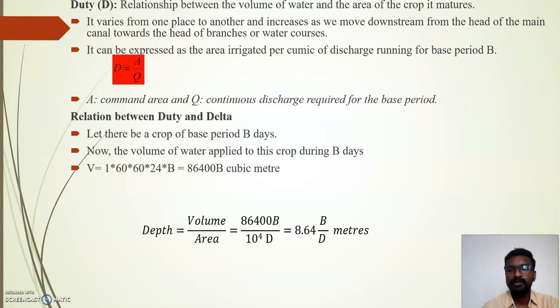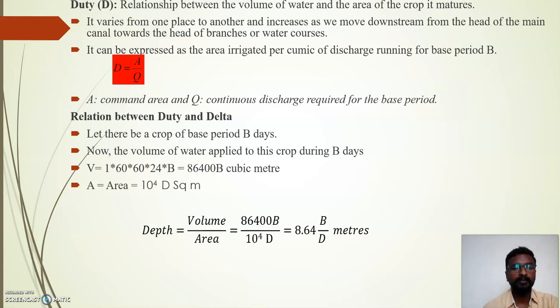How can we convert 1 meter cube per second to meter cube? As we divide by seconds, that is a time. So we have another parameter of time, which is B, the number of days. So we can simply multiply it by the number of days B and convert this second into the days. So we'll get the volume in meter cube. So 86,400 B cubic meters of water is there, so that is the volume.